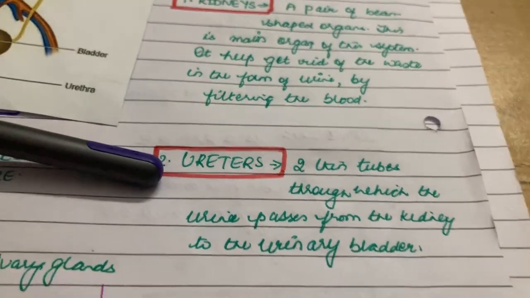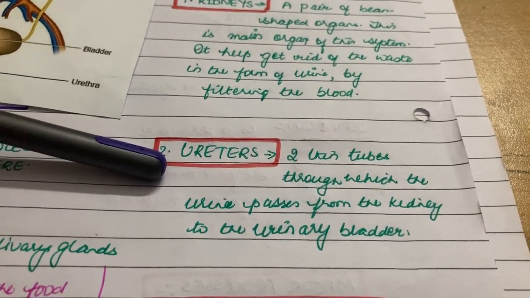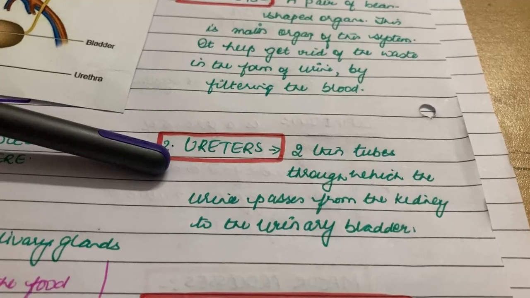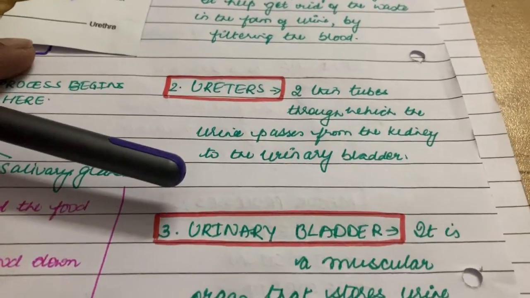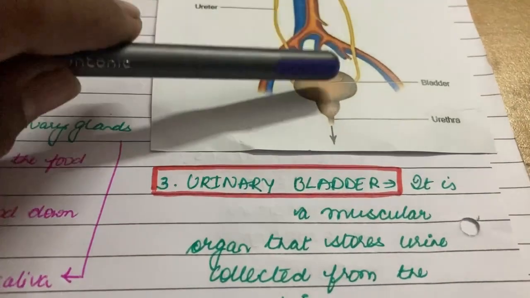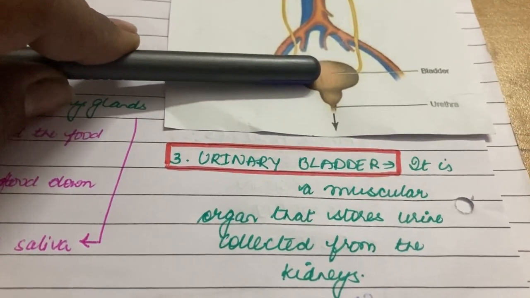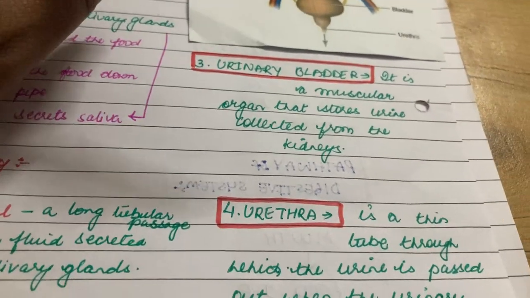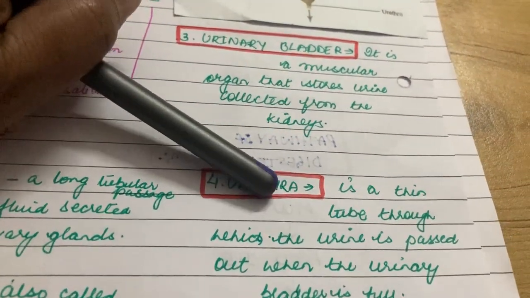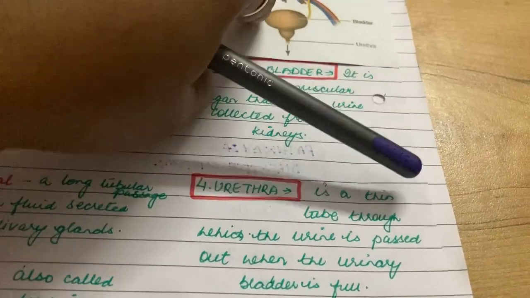What do ureters do? These are two thin tubes through which the urine passes from the kidney to the urinary bladder. Then what is the urinary bladder? It is a muscular sac. If you can see in the picture, this is a muscular sac that stores urine collected from the kidneys. Then the urethra is a thin tube through which the urine is passed out when the urinary bladder is full.